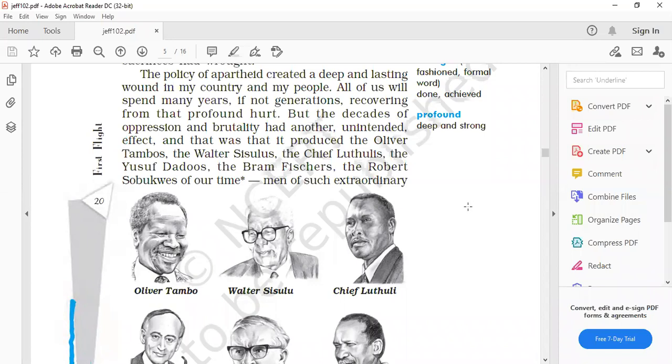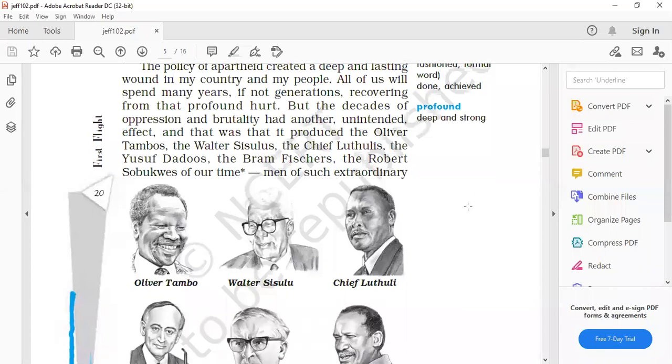And that was that it produced the Oliver Thambos, and that effect is a good effect. अच्छा इफेक्ट भी हुआ है उसका, कहता जो कि हमने कभी सोचा भी नहीं था, अनइंटेंडेड था, इरादा नहीं था, सोचा नहीं था उसके बारे में. And what is that effect? That was that it produced the Oliver Thambos, the Walter Sisselers, the Chief Luthulus, the Yusuf Brados, the Bram Fishers, the Robert Soberways of our time.